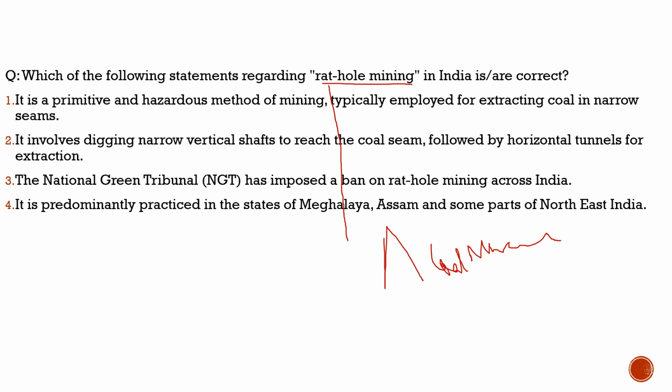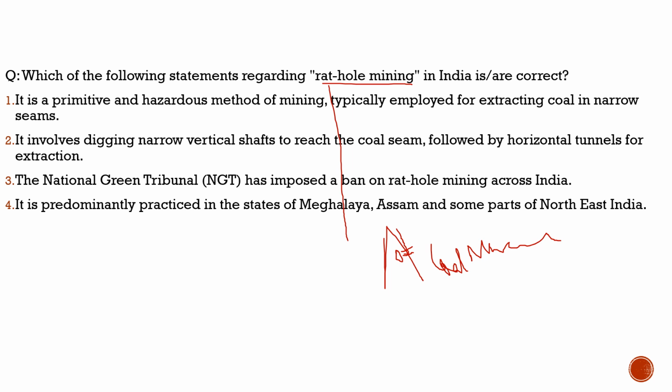If we try to understand rat hole mining through this question, for example, here is the coal ore available. So what they will do, they will dig a tunnel here, and they will directly reach this place. In this incident in Assam, the same was being done, and unfortunately the rain started, and the water seeped in, and the persons who were in this mine died.